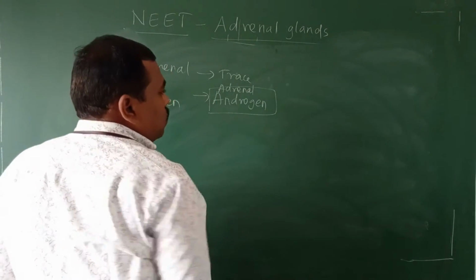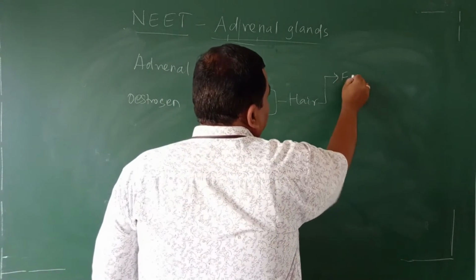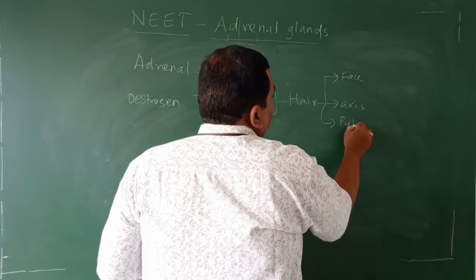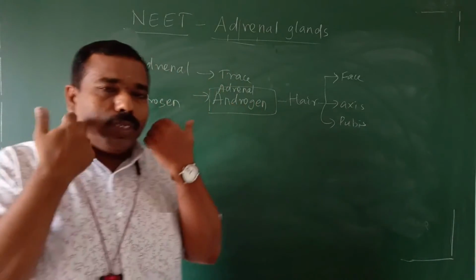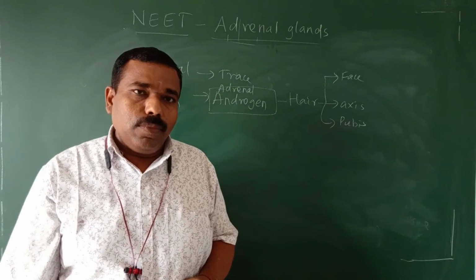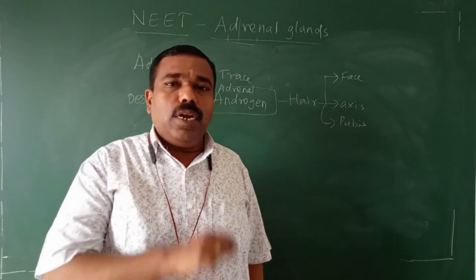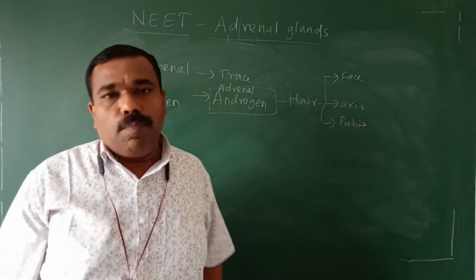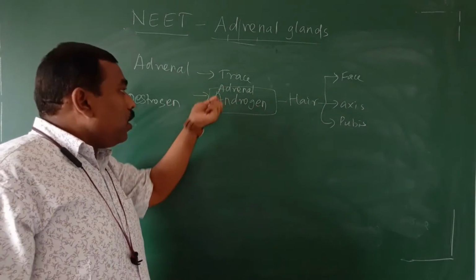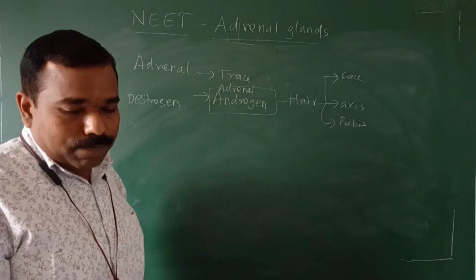This androgen is responsible for hair growth on the face, in the axilla, or in the pubis. Face means the beard and moustache. Axilla means under the armpit. Pubis means the external genitalia, the reproductive organ part. The small hairs and all are due to the trace amount of adrenal androgen secreted. Okay, this one you should also remember.